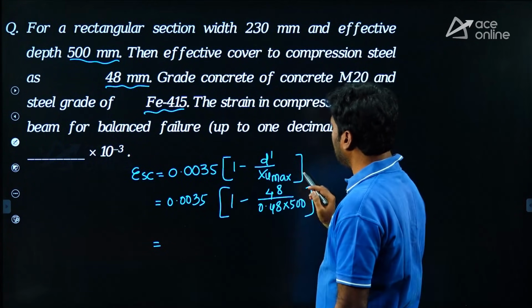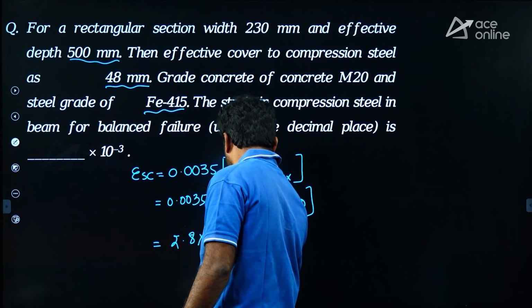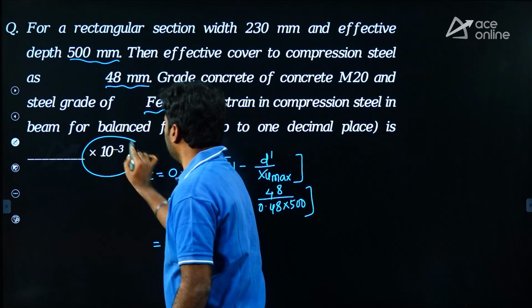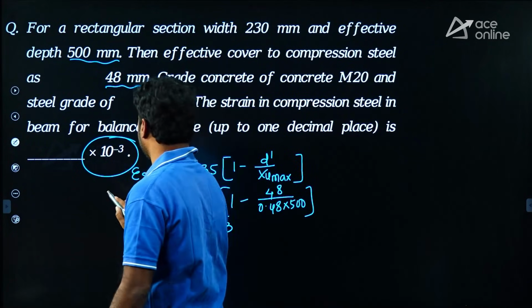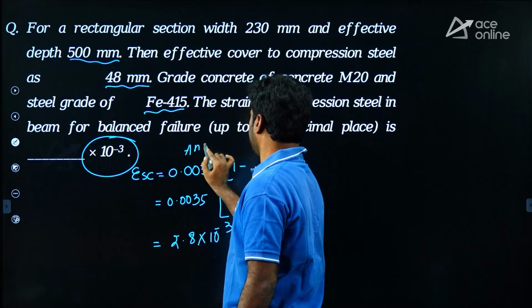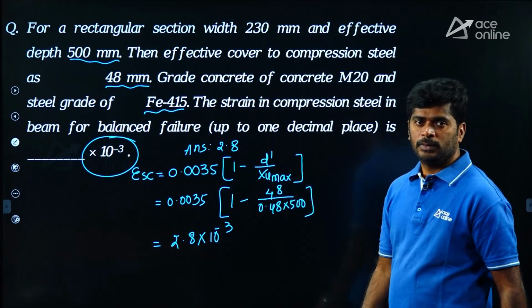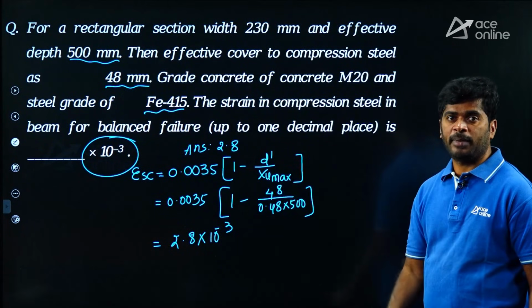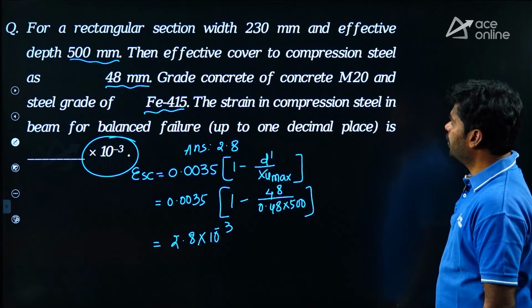So, 2.8 into 10 power minus 3 we are getting. Already they have given 10 power minus 3 here. Okay. So, enter the value 2.8, that will be the answer. Fine. Moving to next question.